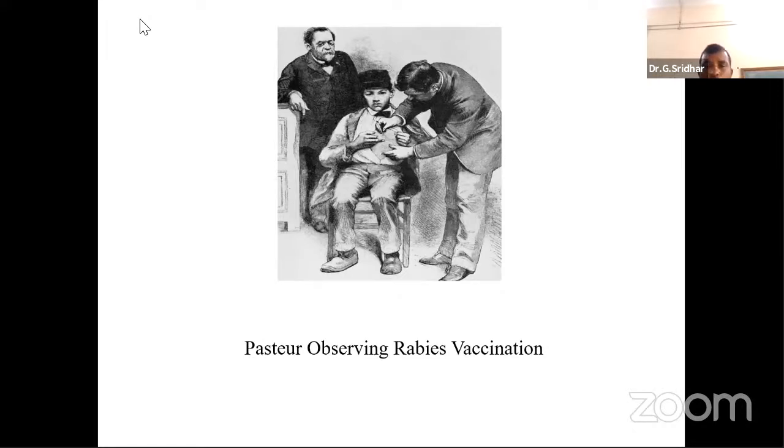For example, the macrophages we find in the liver are called Kupffer cells. The phagocytic cells we find in the brain are called microglial cells. Like this, you will find phagocytic cells and macrophages in different organs, and you can call them by different names.